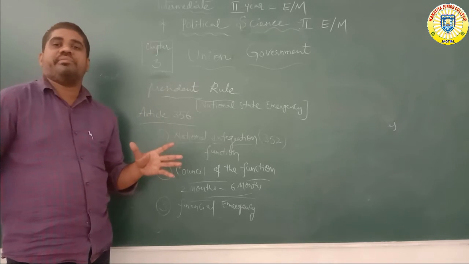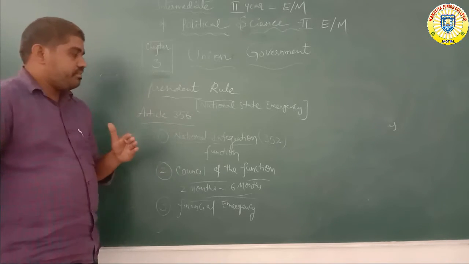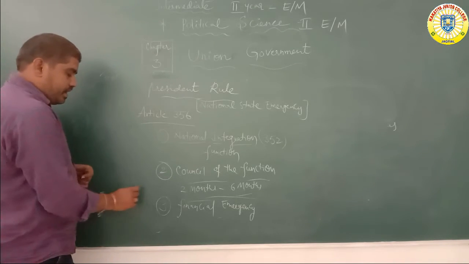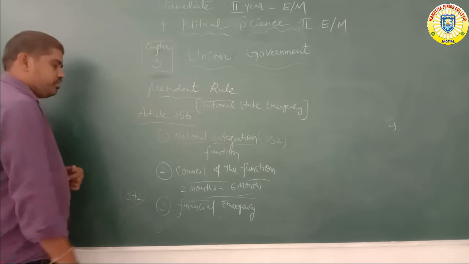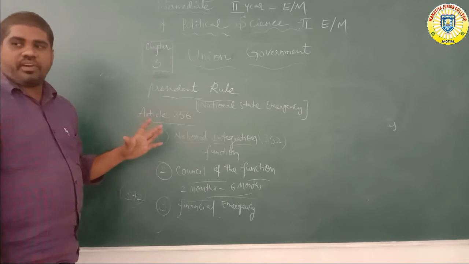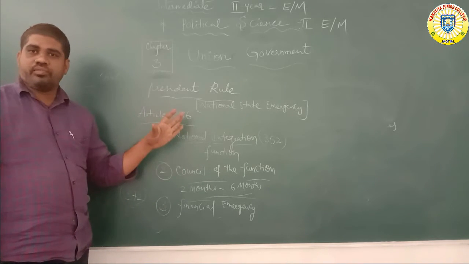It is called the financial emergency. Financial emergency is also under Article number 370, Article 372. This is the main financial emergency discussed in Article 372.